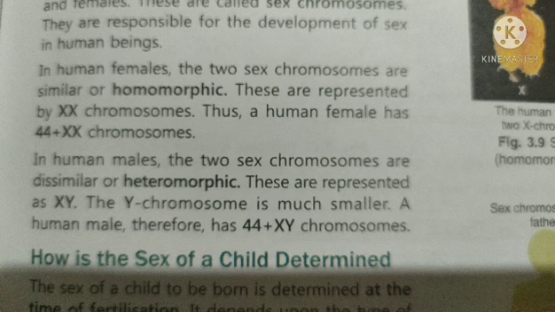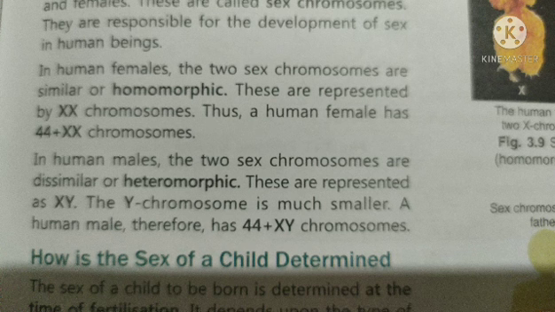In the human female, the two sex chromosomes are similar, that is X and X chromosome. Therefore the sex chromosomes are referred to as homomorphic. Homomorphic means they are similar, that is X and X chromosome.